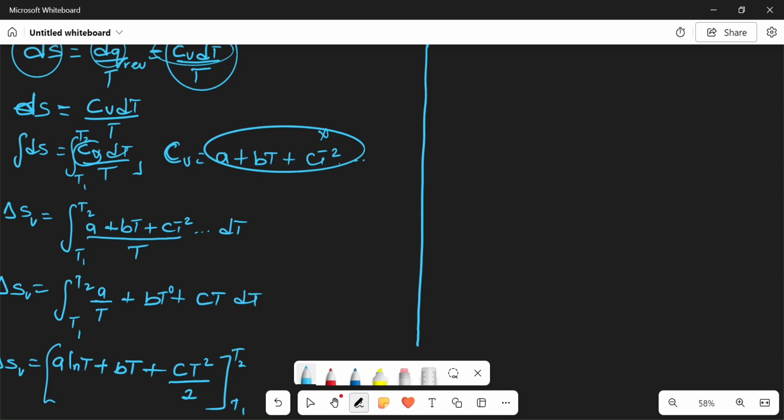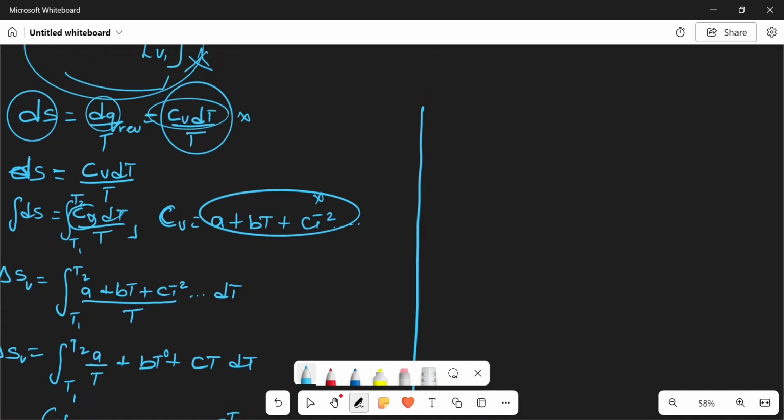Good. Okay, we also start from this particular point. At this point, we can see our dS. Don't forget our dS is equal to the Q reversible over temperature, and this is also equal to Cp dT over T. So I can relate these two things together.